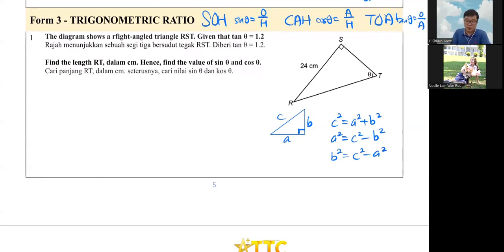Anyway, so SOHCAHTOA, what is this question? The diagram shows the right angle triangle PRQ, given that tangent theta is 1.2.